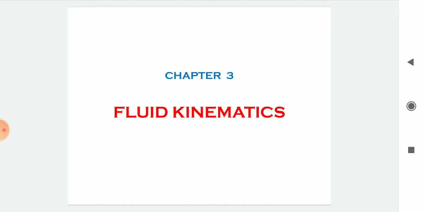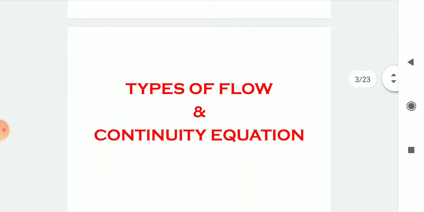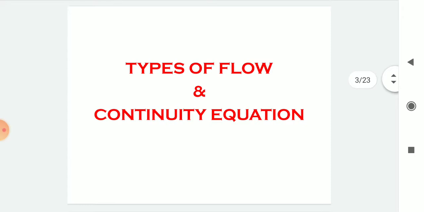In this chapter, we are going to discuss about the types of flow, continuity equation, then derivation and applications of momentum equation, Euler's equation, Bernoulli's equation, velocity potential and stream function, concept of flow net. These are the sub points of this chapter. In this lecture, we are going to discuss about the types of flow and continuity equation.